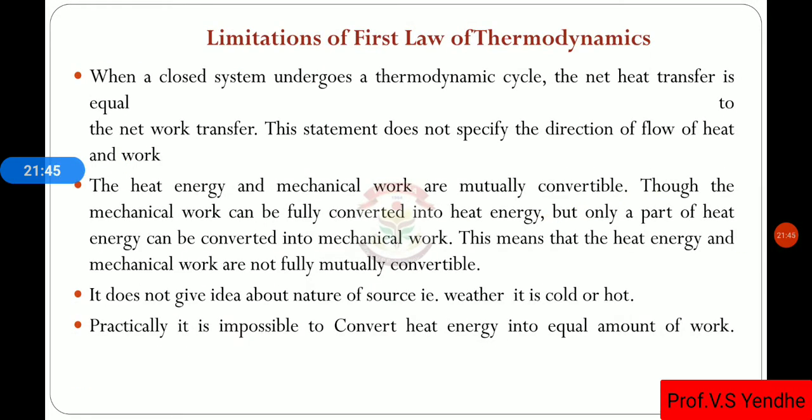Then the limitations of the first law of thermodynamics. As we know, 100% conversion of heat into work is not possible due to the various types of losses. When a closed system undergoes a thermodynamic cycle, the net heat transfer is equal to the net work transfer. This is a statement, but this statement does not specify the direction of flow of the heat and work. That means there is no specification of direction. Also, due to the losses, 100% conversion of heat into work is not possible.